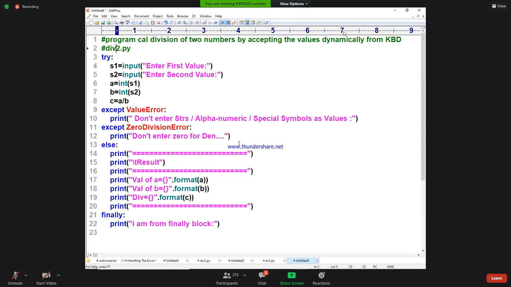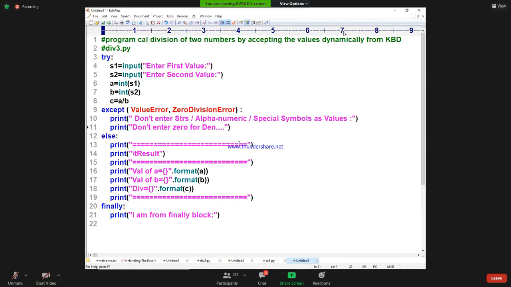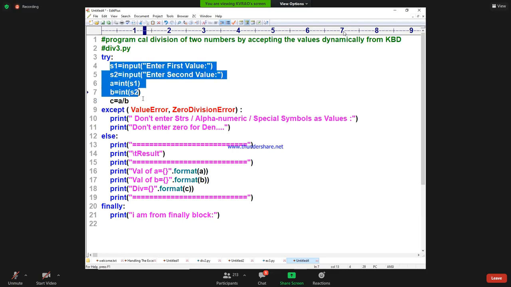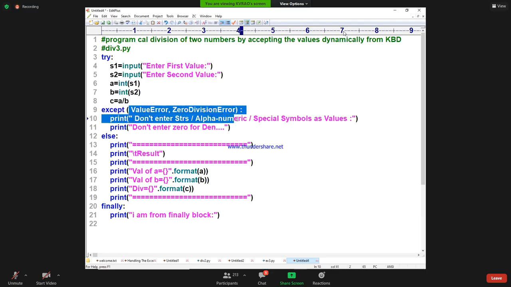Division3.py. What I am doing is, except of, in the bracket I will write ValueError, comma, ZeroDivisionError. See, beautiful point. ValueError, comma, ZeroDivisionError, close. And whatever except is there, don't write it as a separate except block. So I am reducing a little bit of code. But what is the problem here? There is no problem at all. I am handling all the exceptions at once.